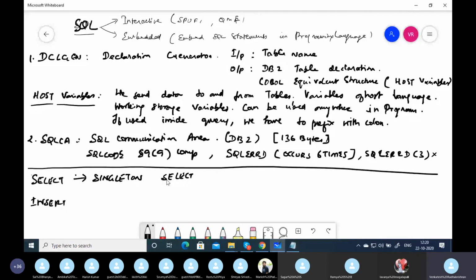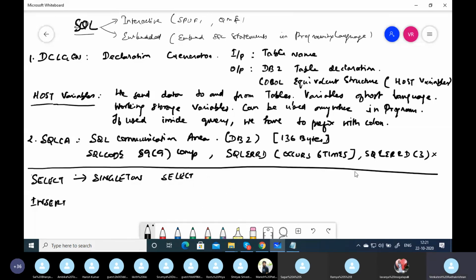A singleton select means retrieving only one row, because we have only one set of host variables. If you retrieve more than one row into the program, the program doesn't know how to store it. The program will fail.